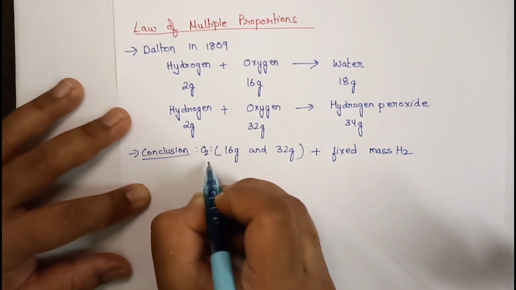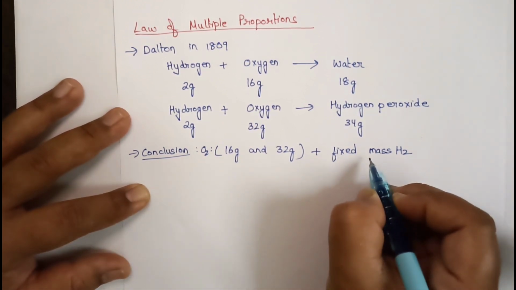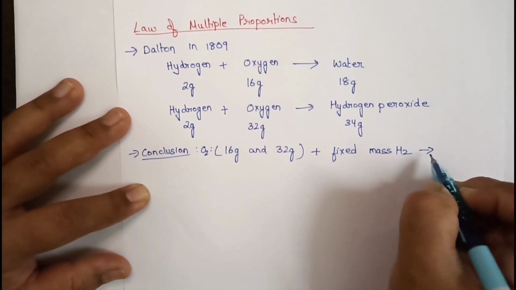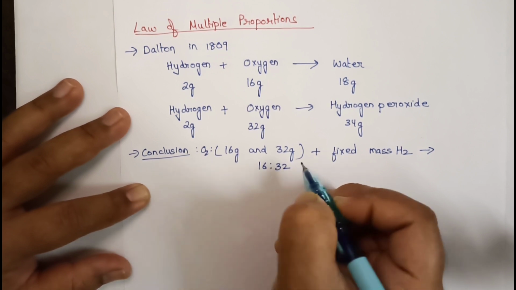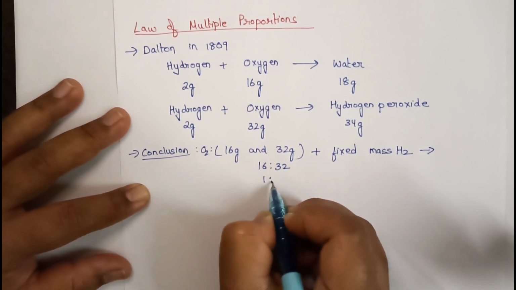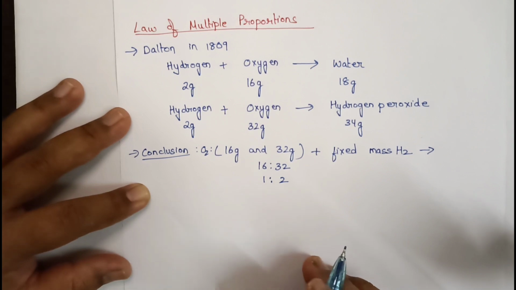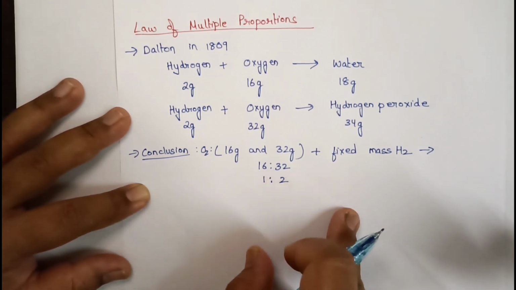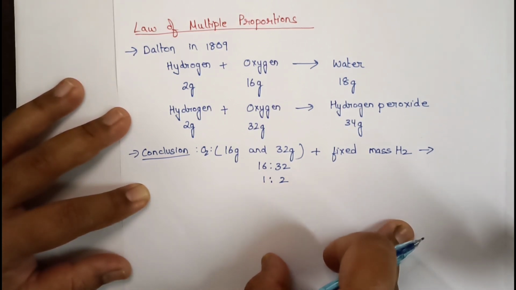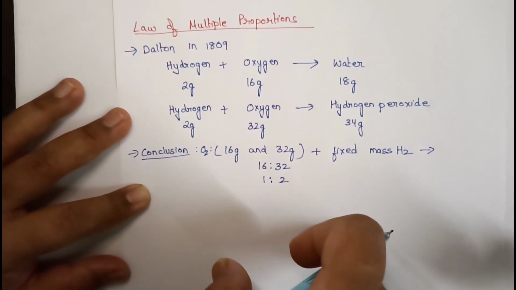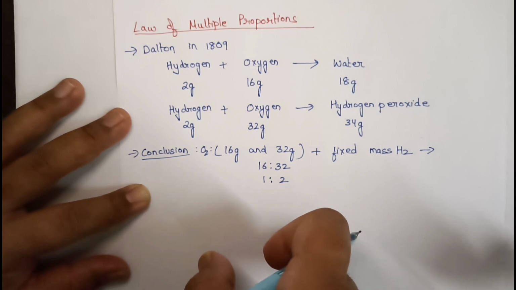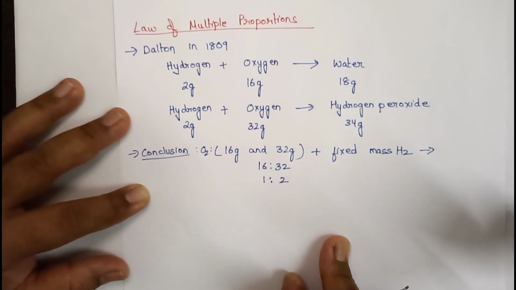So, the mass of oxygen, when it combines with the fixed mass of hydrogen, bears a simple ratio, that is 16:32. When you simplify it further, you will get 1:2. That means, if two elements combine to form more than one compound, then the masses of one of the elements that combine with the mass of the other element are in the ratio of whole numbers.